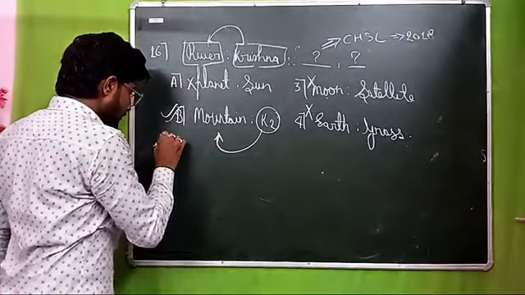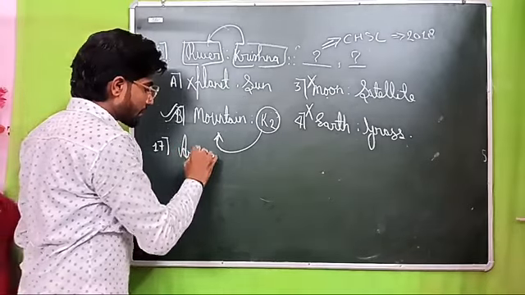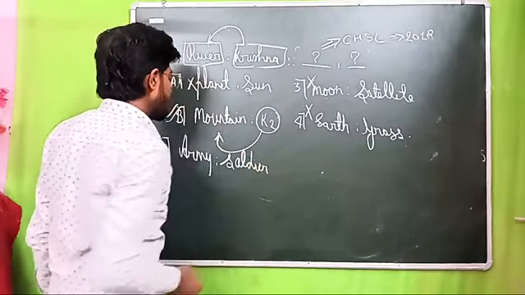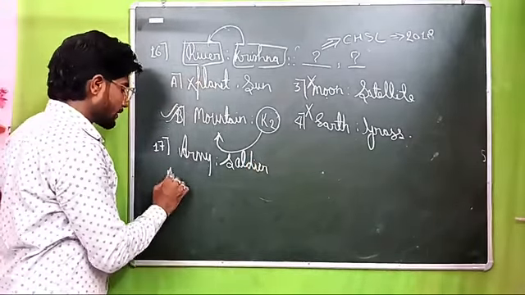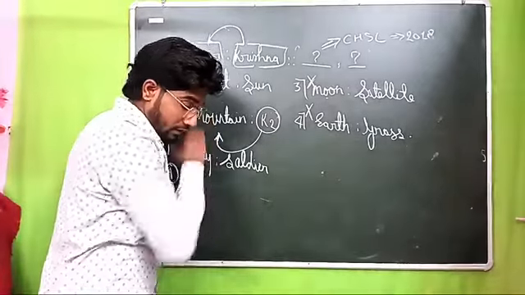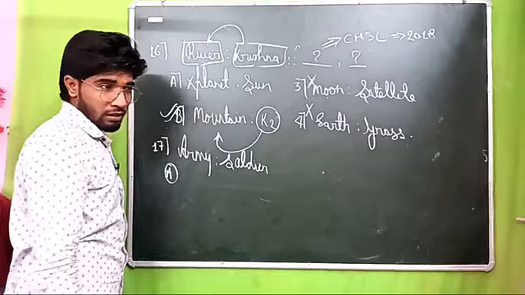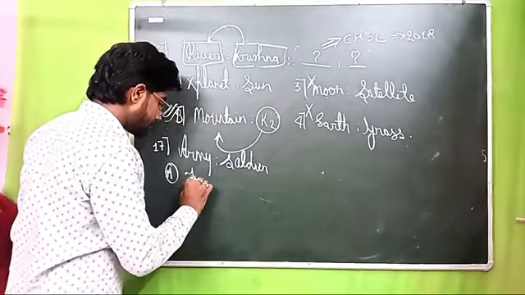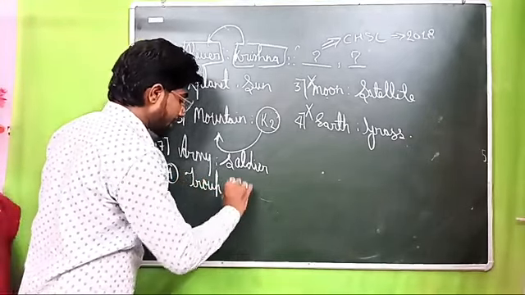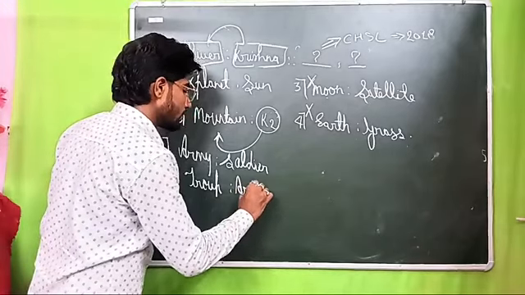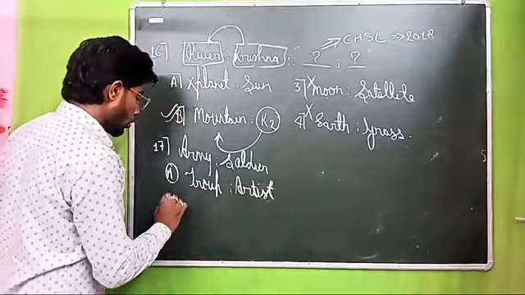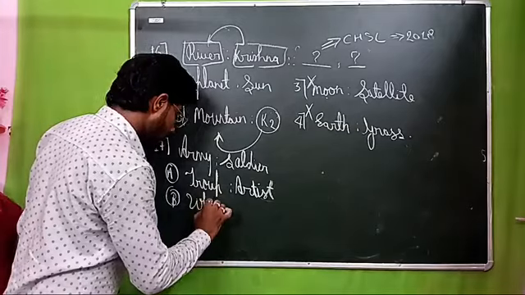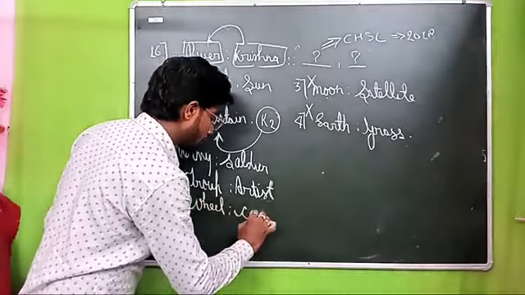Now the 17th number question. Army related to soldier. What does it say? Army related to soldier, yes or no? Then option number first says troupe related to artist. Troupe means team also. Option B says wheel related to car. Got my point or not?